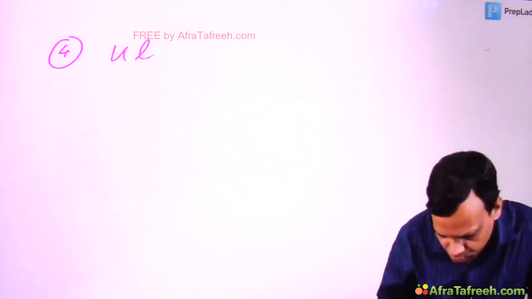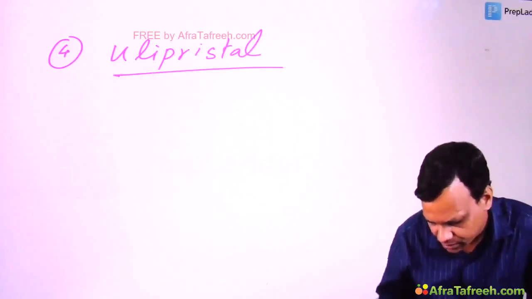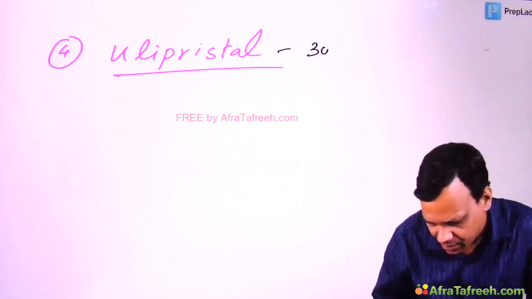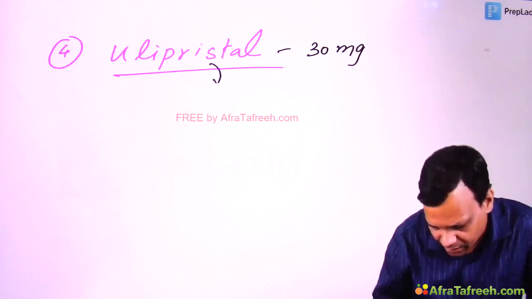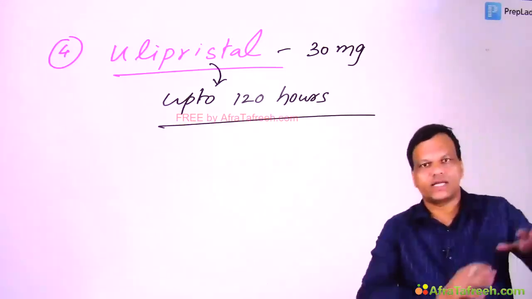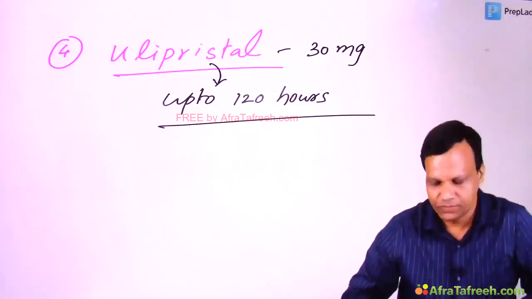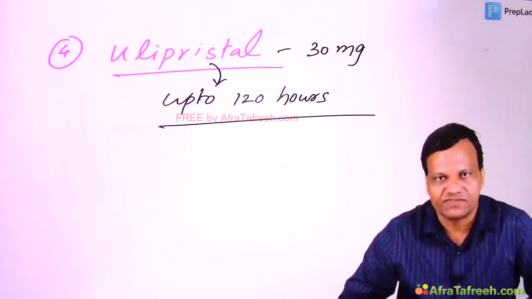Okay? Now recently we had developed one more emergency contraceptive, that is also an SPRM, selective progesterone receptor modulator. The name is Ulipristal. The dose of this is 30 milligram, but special thing to remember, it can be used up to 120 hours of unprotected intercourse. That means up to 5 days. All others can protect up to 3 days. This can protect up to 5 days. Clear? So these are emergency contraceptives.